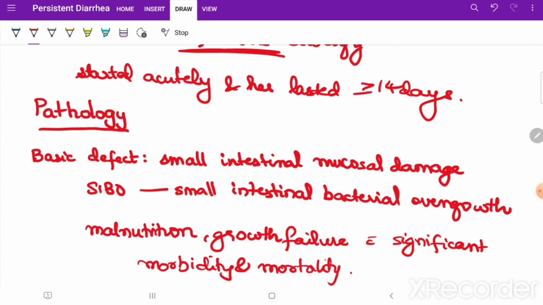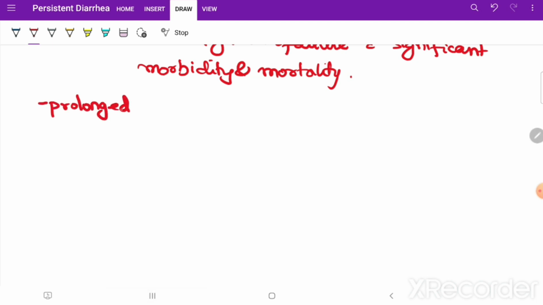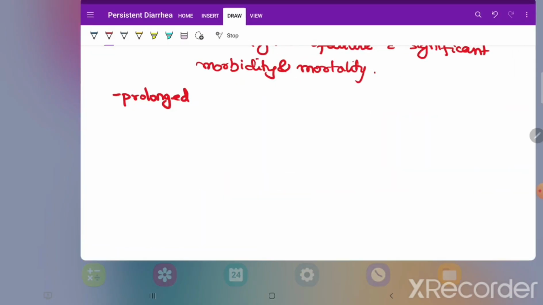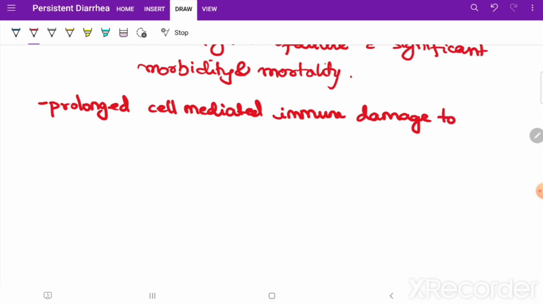So this was a little about the basic defect. Now what else is happening in the pathogenesis? There are prolonged theories. The first one I'm going to tell you about is prolonged cell mediated immune damage to the small intestinal mucosa of the small intestine.